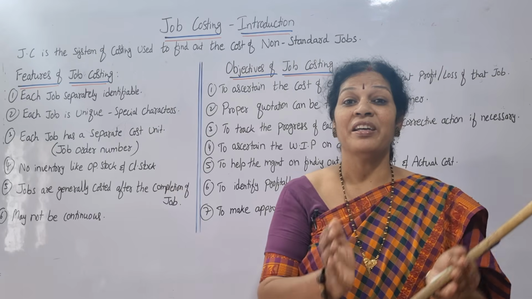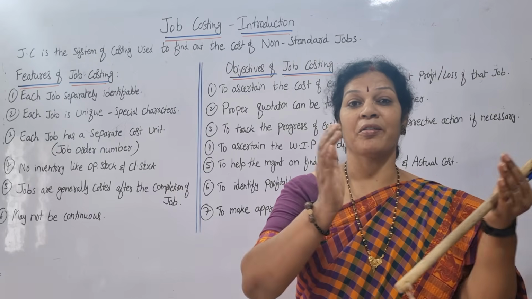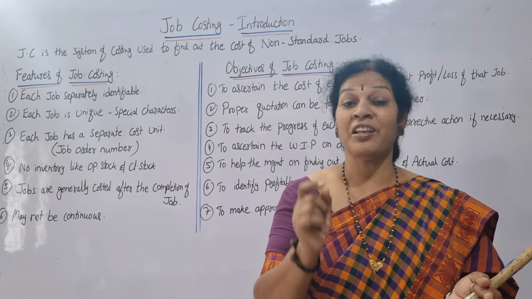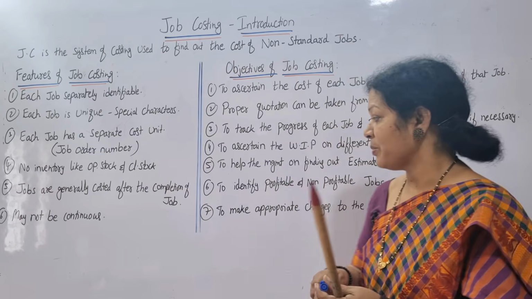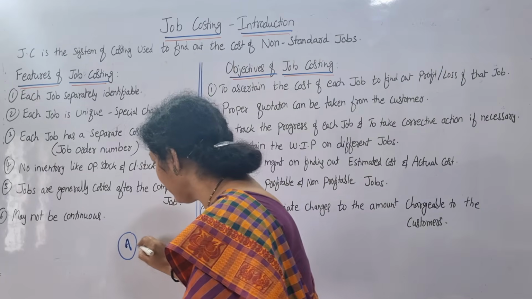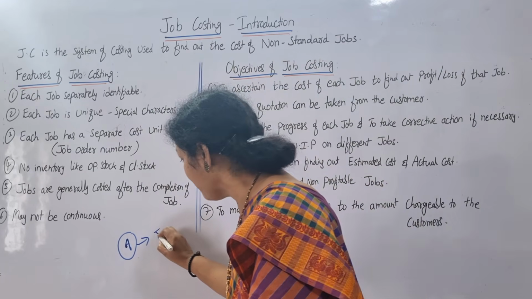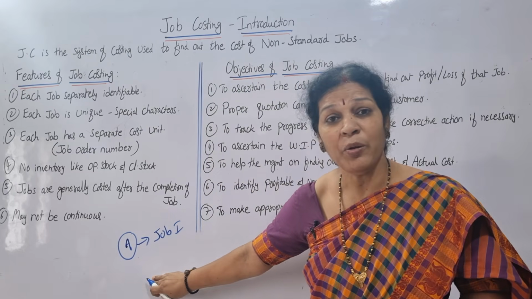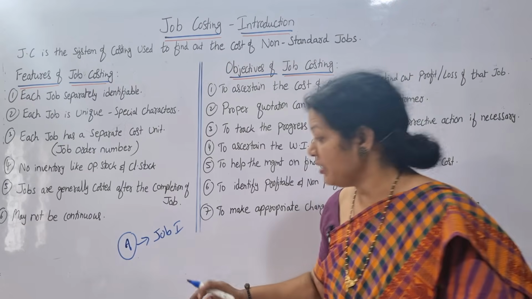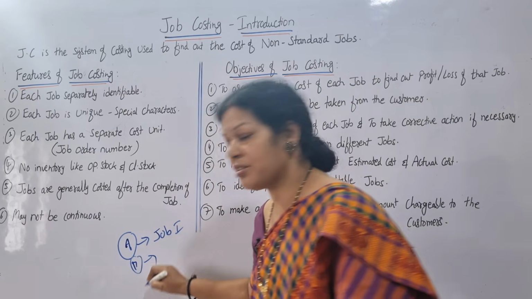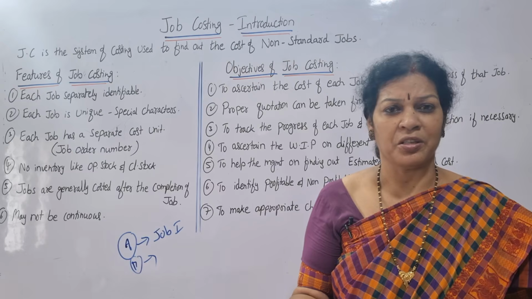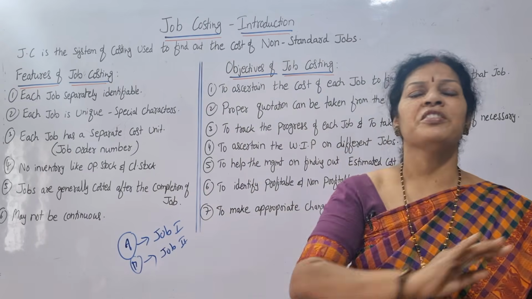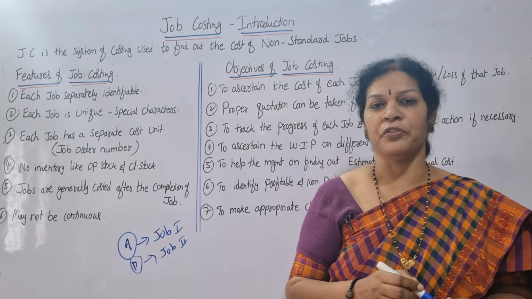Particular job means every customer, whatever they are expecting, we deliver the products or services accordingly. That is why we call it job cost. Customer A is expecting something, so for A we say job number 1. Whatever A is saying, we are going to deliver to A only, not to anyone else. In the same way, if B wants other customized services or products, we say job number 2. Every job differs from another job, every job is different.